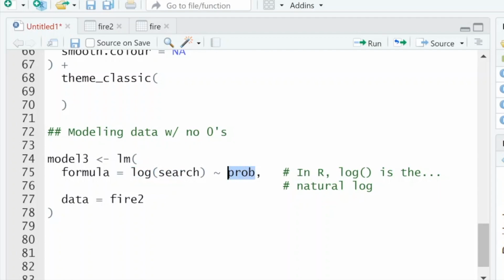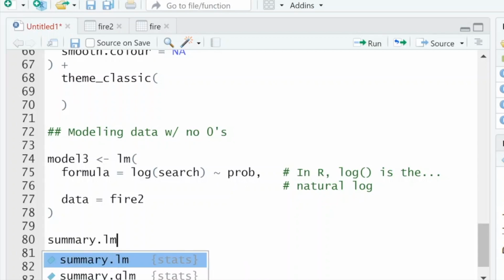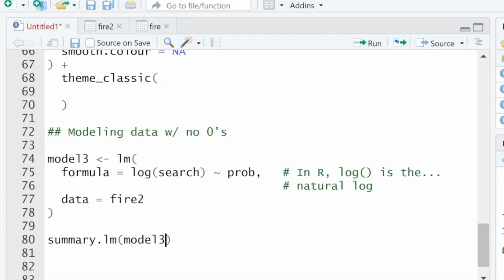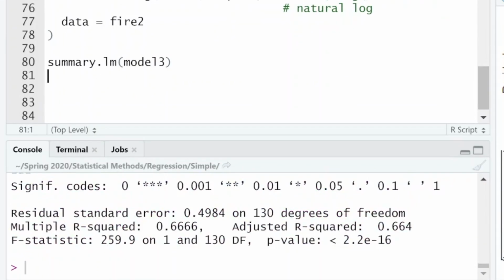I'll show you in a future PowerPoint how exactly to know when to log transform and what to look for that is indicative of needing a log transformation. But for right now, I'm just going to guess and see what happens when we log transform y. So I'm going to hit this model again with the summary.lm and our model 3, and let's take a look.